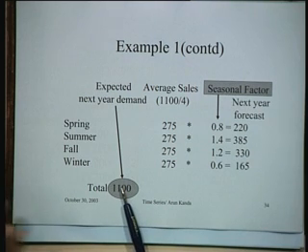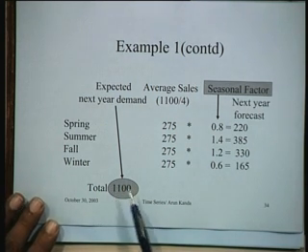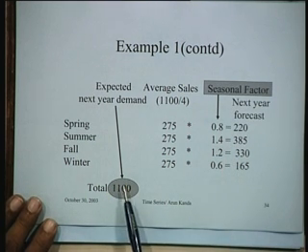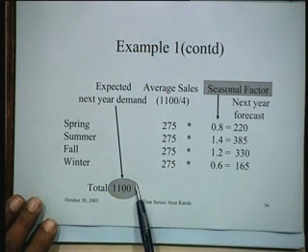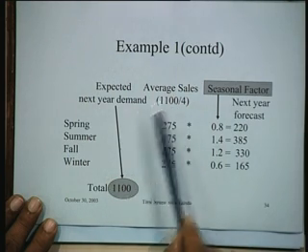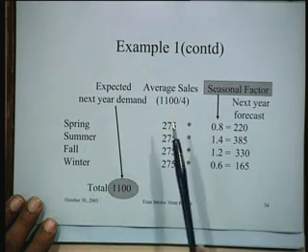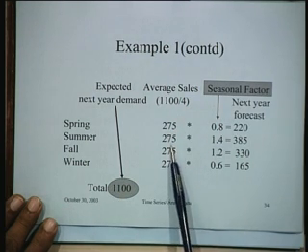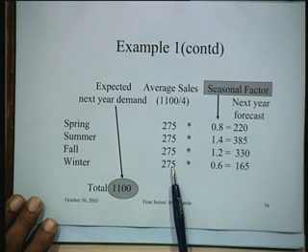This could actually be developed by regression or any other technique, but we are just trying to identify how exactly we'll put the components together. So the total demand for next year is likely to be 1100, which means that the average sales during the period for the next year are likely to be 1100 divided by 4, so 275. This is the average for next year.